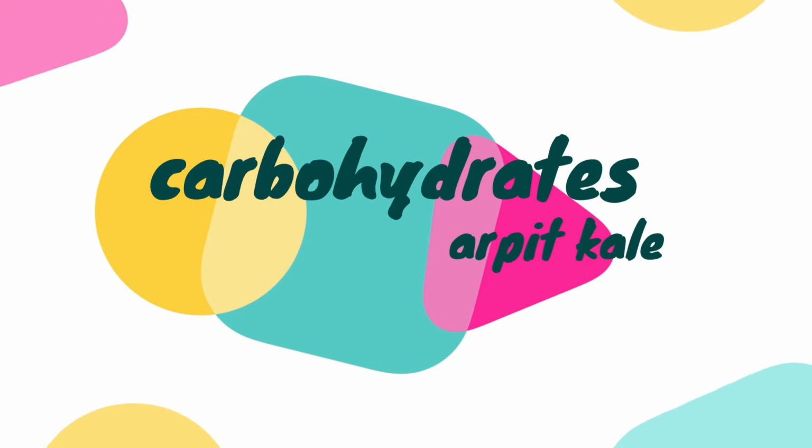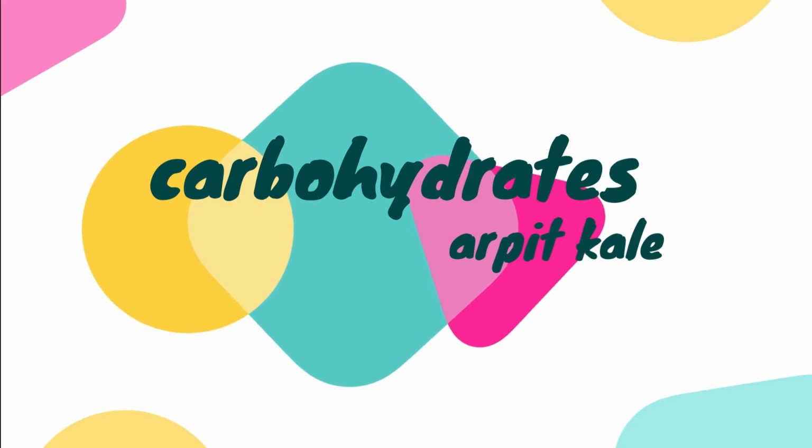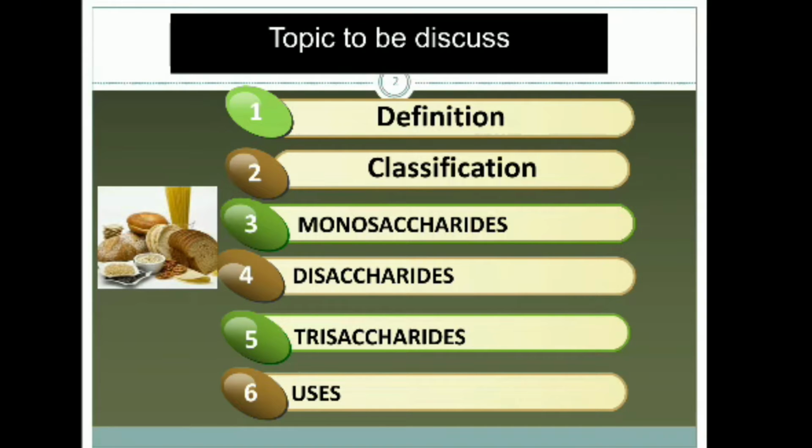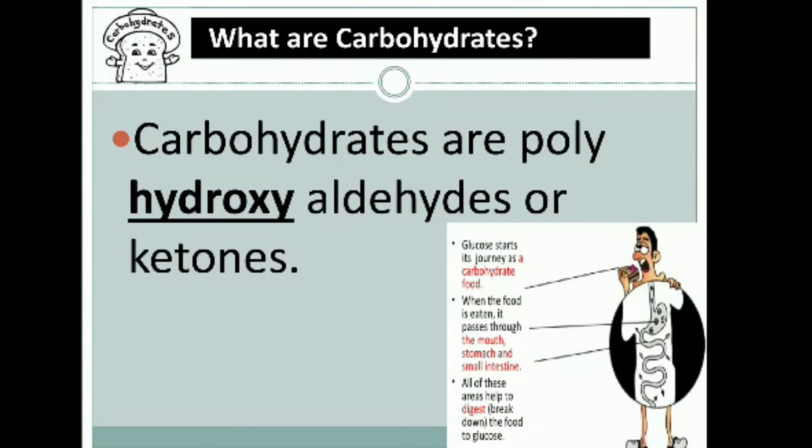Today I am delivering my seminar, and my seminar topic is carbohydrate. The topics discussed throughout the seminar are, first, the definition, then classification, monosaccharides, disaccharides, trisaccharides, and last, the uses. What are carbohydrates? Carbohydrates are generally polyhydroxyl aldehydes and polyhydroxyl ketones.